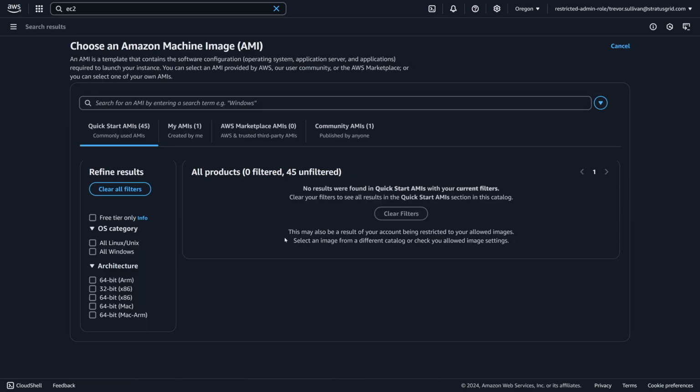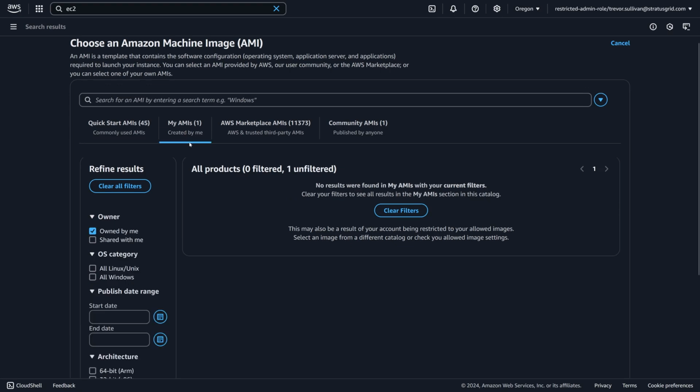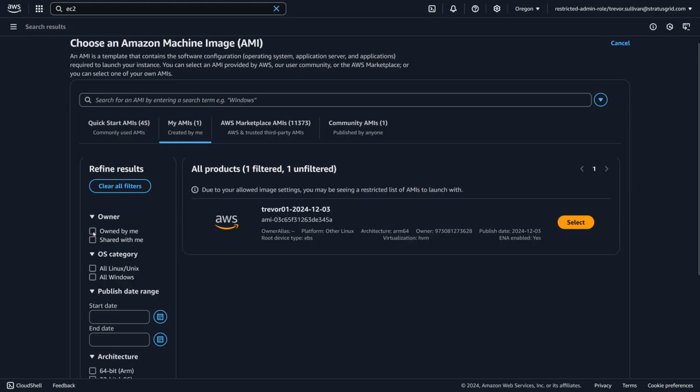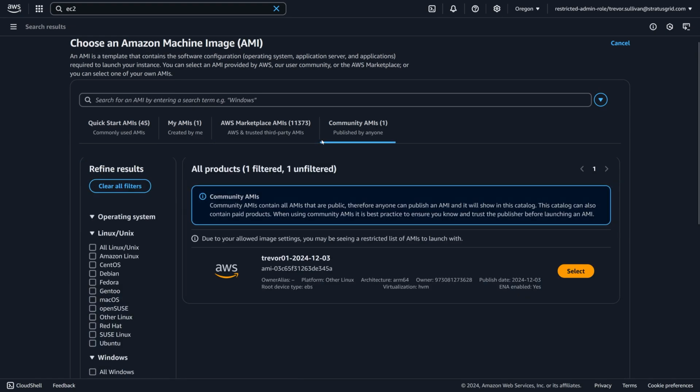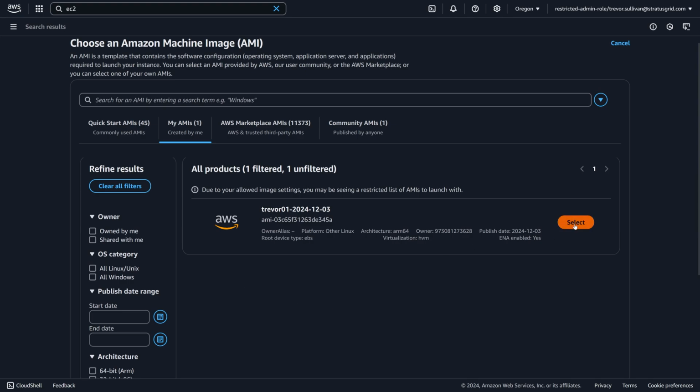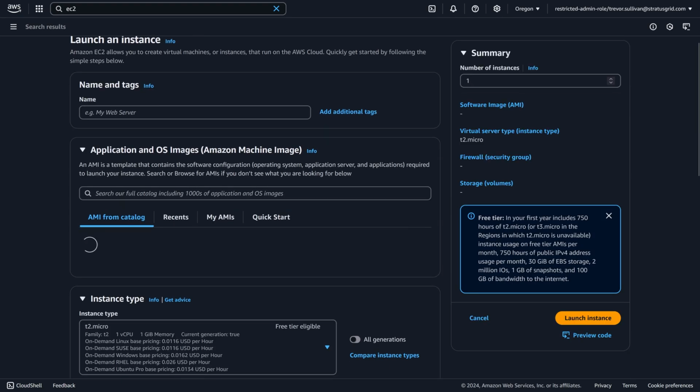And so if you click on browse more AMIs, check it out. Technically, there's 45 quick start AMIs out there, but we can't see any of them because we have that filter in place. Now, if I click on my AMIs, and again, we have to uncheck the owned by me attribute right here. Now we can see this 9730 AMI. So none of these other AMIs are going to be deployable except for this one that we have limited access to right here. So it does affect the user interface to an extent there.